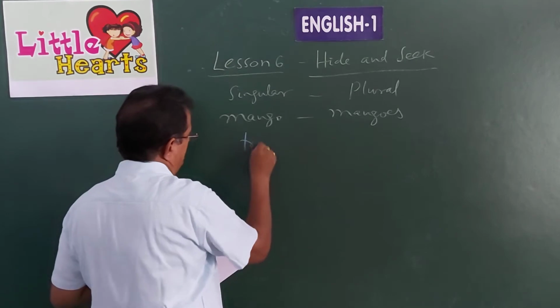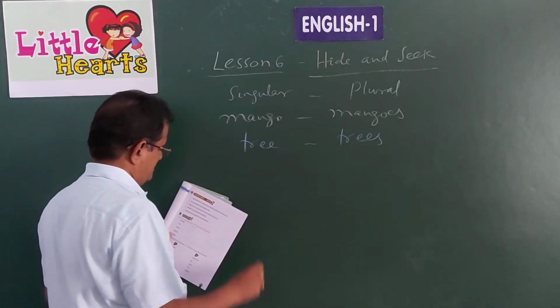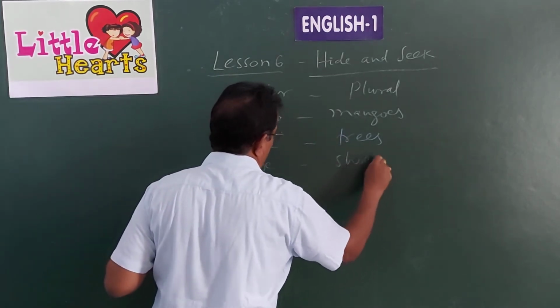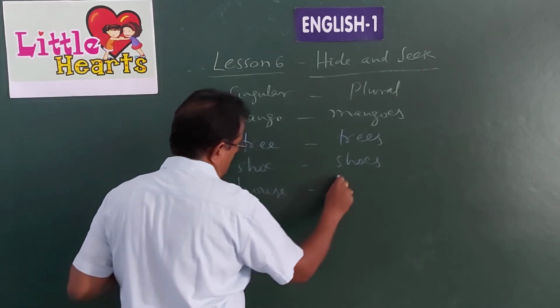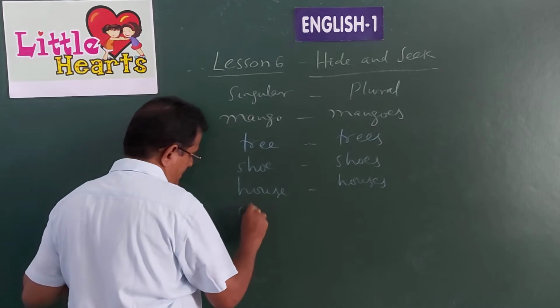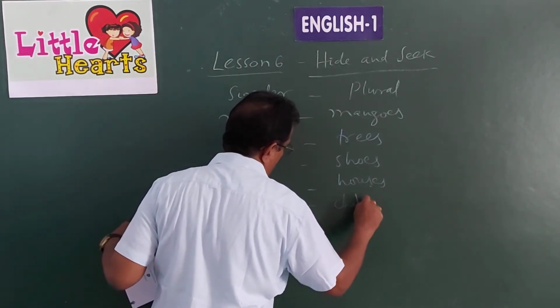Tree, trees, plural number. Shoe, shoes, plural number. House, singular. Houses, plural. Child, singular. Children, plural.